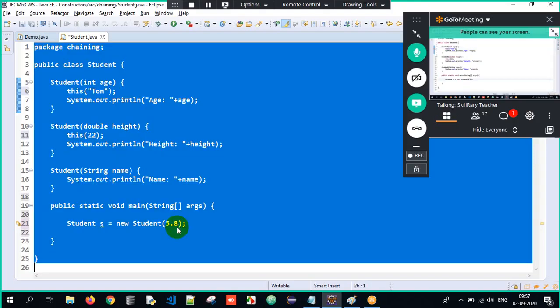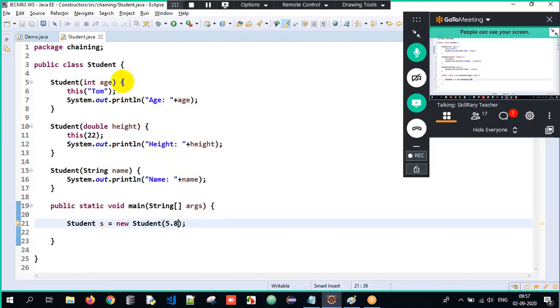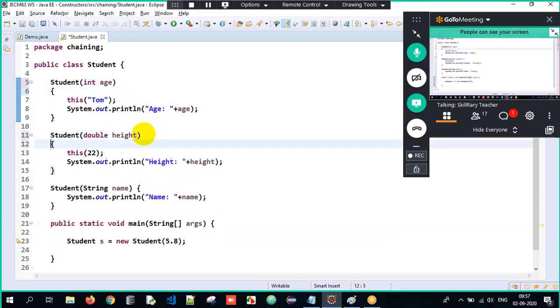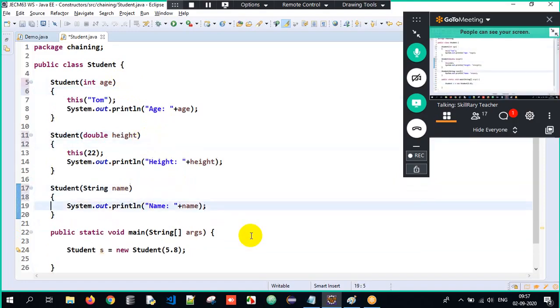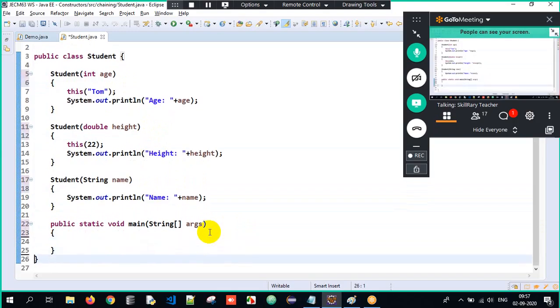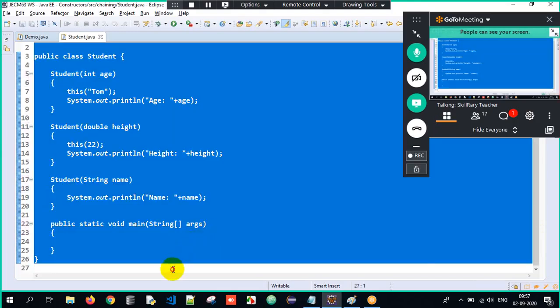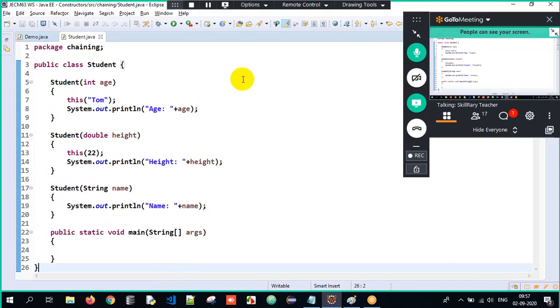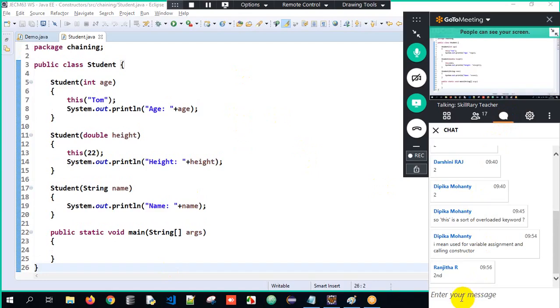Imagine the height is 5.8. Can you tell me the sequence here? What will be the expected output now? Think and tell me what will be the expected output of this entire program here. Can you tell me the sequence, guys? I'm giving you time. Think and tell me.